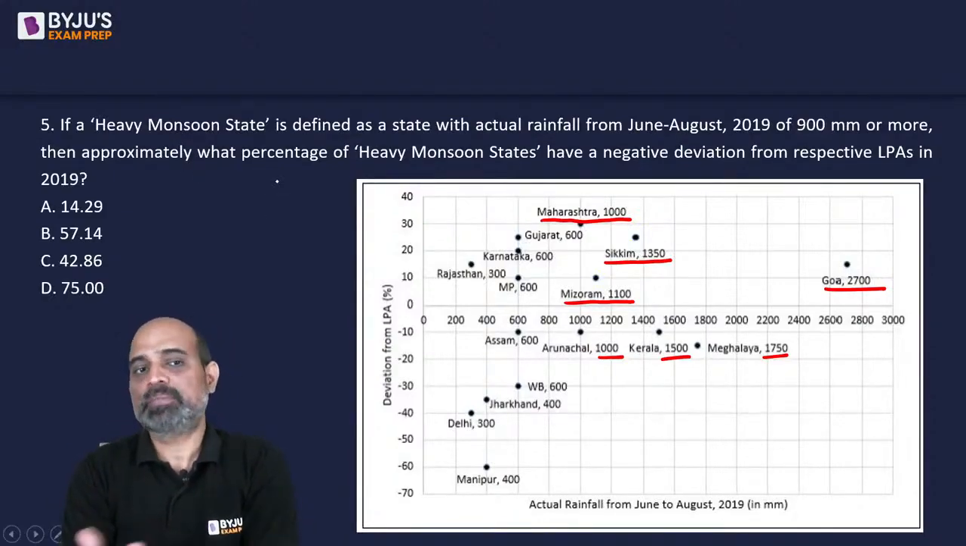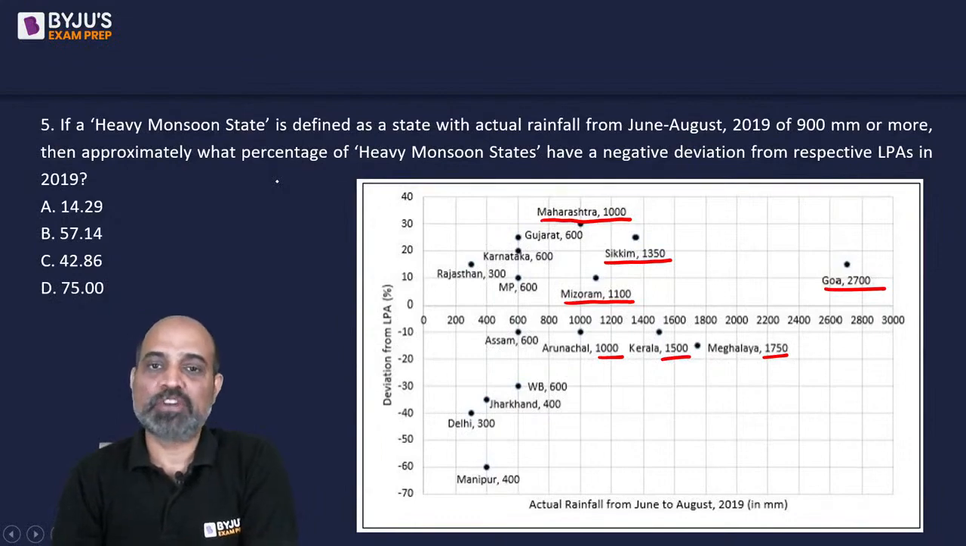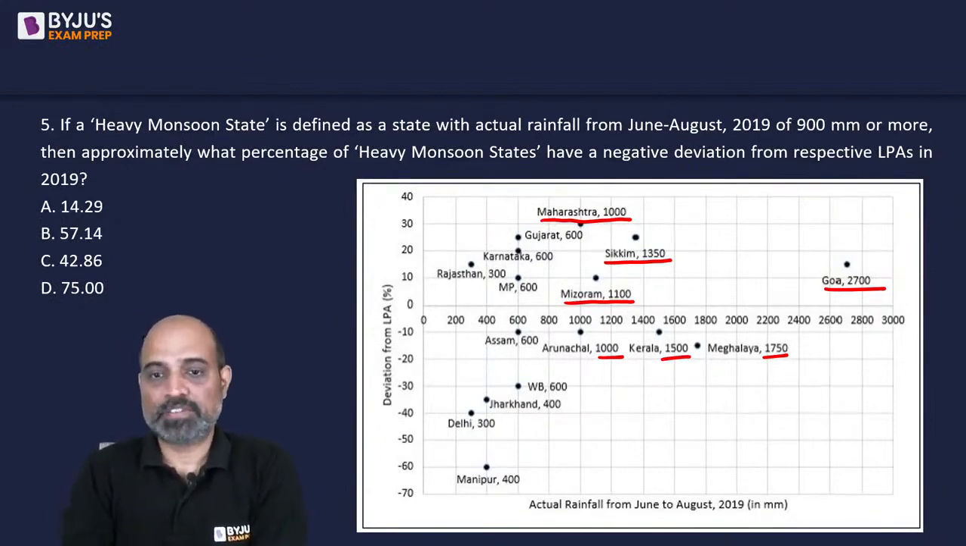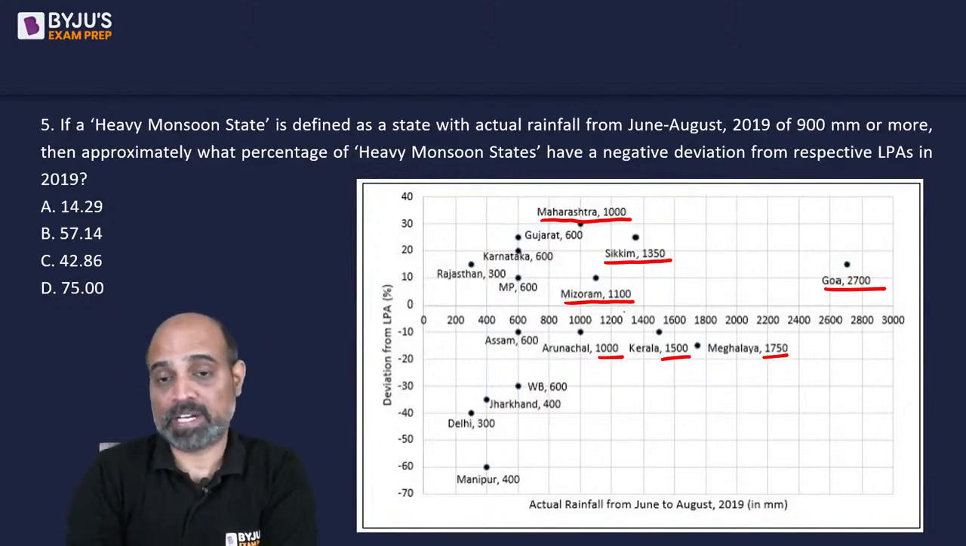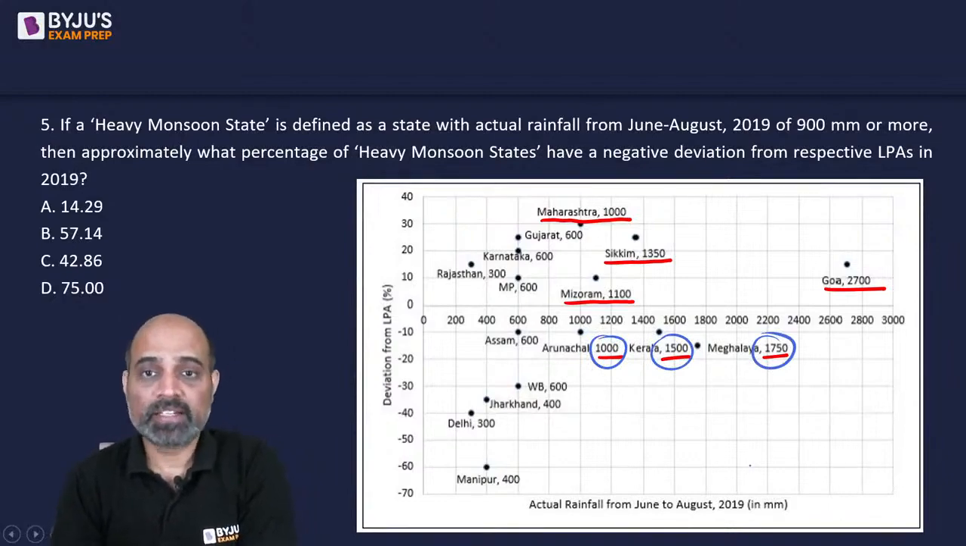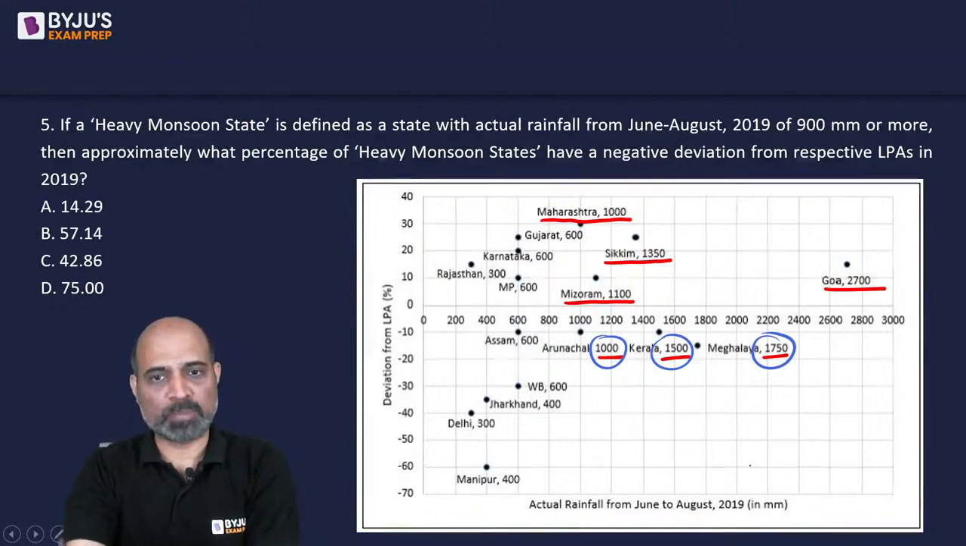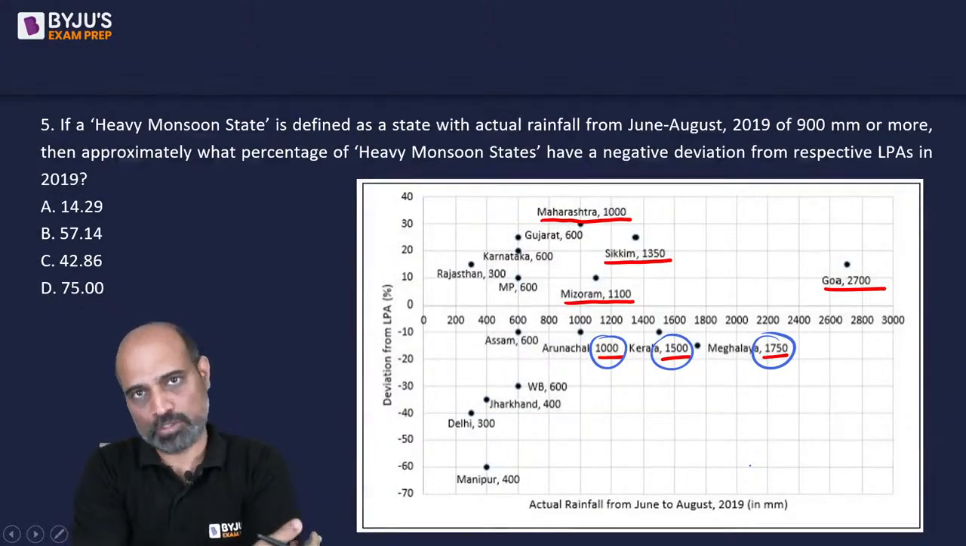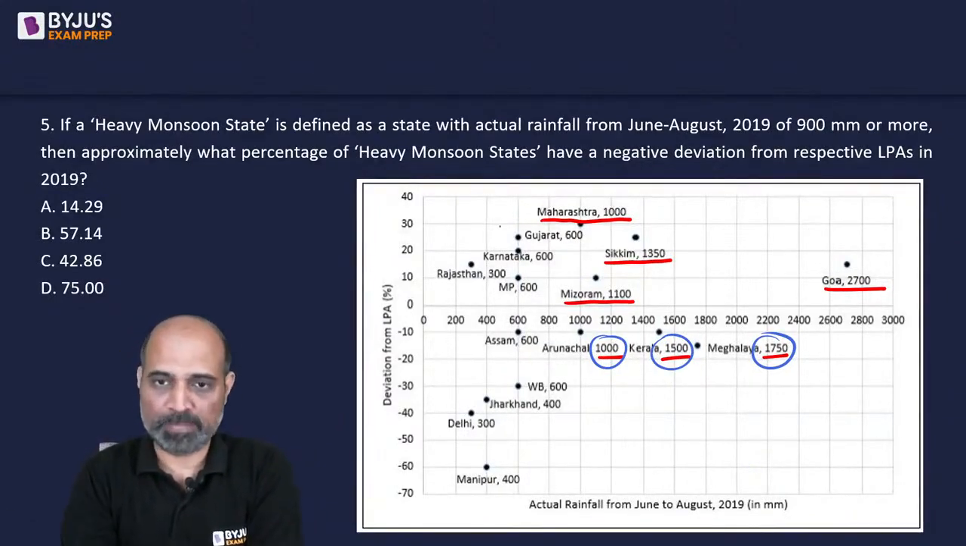Then, approximately what percentage of heavy monsoon states have a negative deviation? Which ones have a negative deviation now? This is the second part that we need to identify. The negative deviations are in these three, right? From respective LPA. So obviously the percentage or the negative deviation has to do with previous LPA.